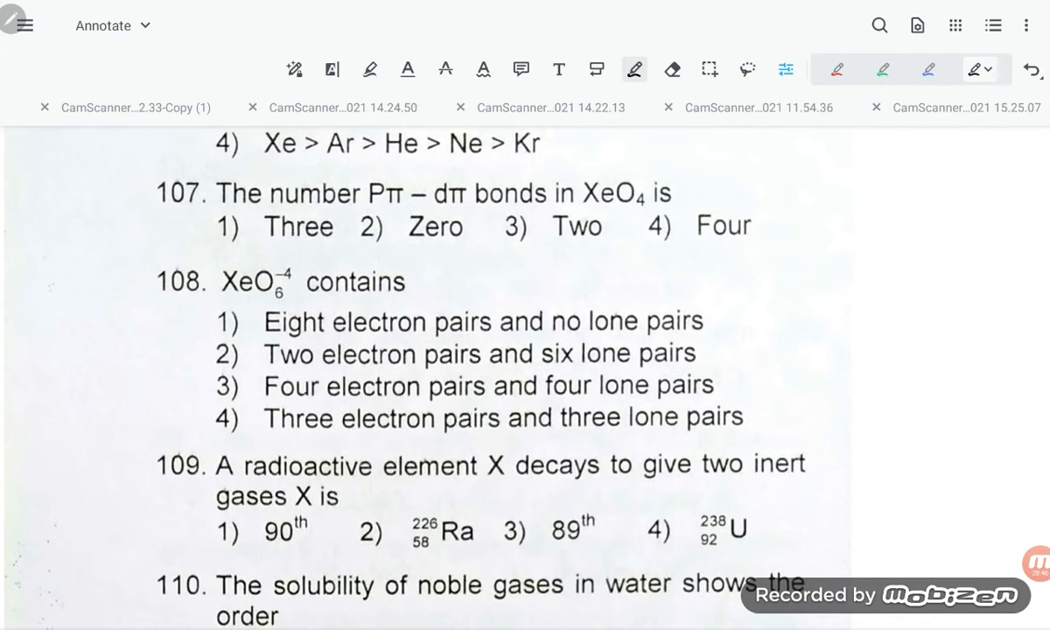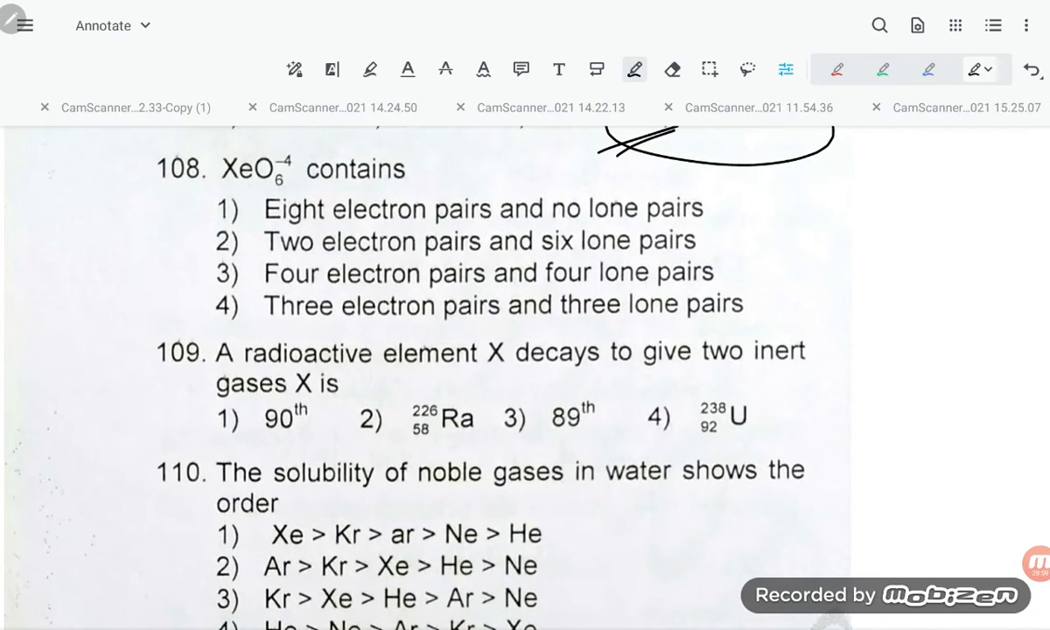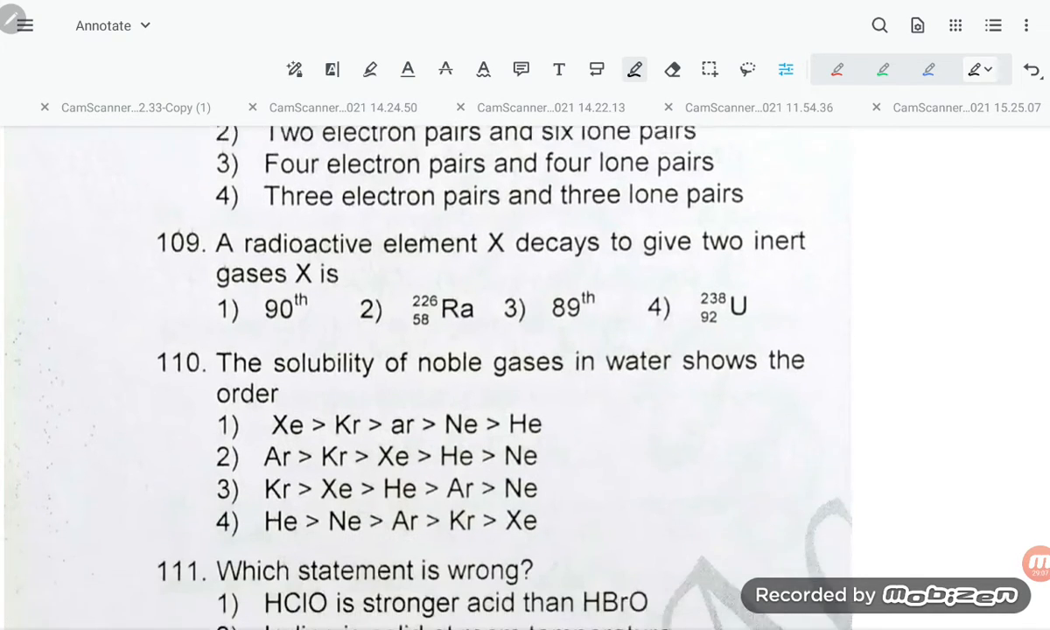The number of p pi d pi bonds in XeO4 is how many, students? 4. Option number 4. XeO6 4 minus contains 8 electron pairs and no lone pair.